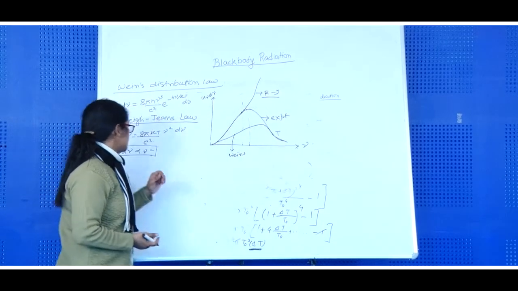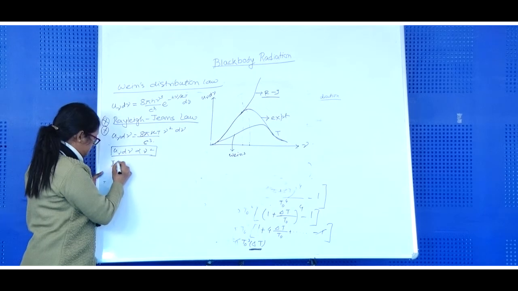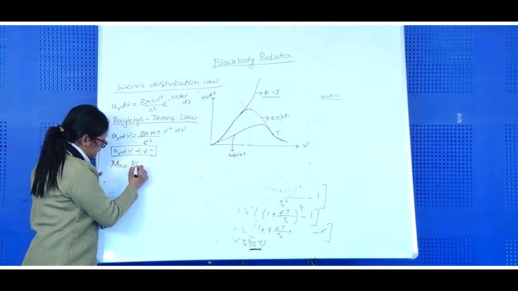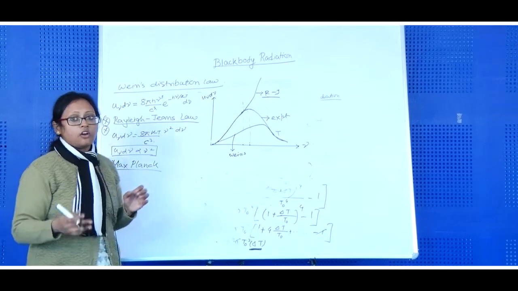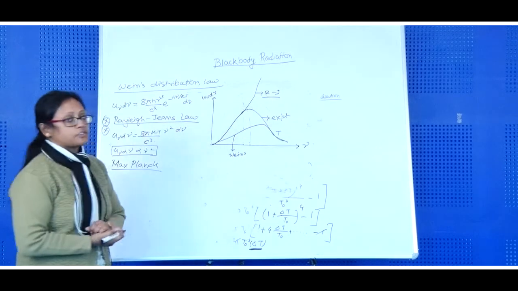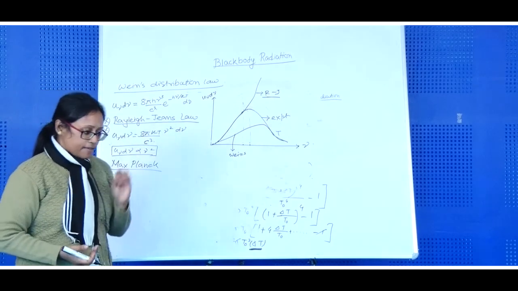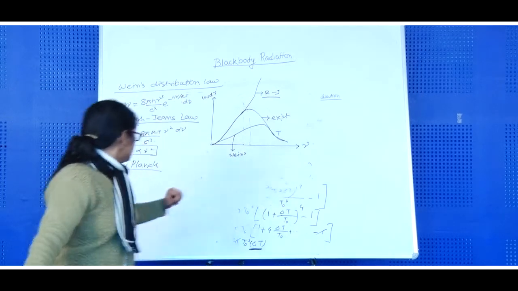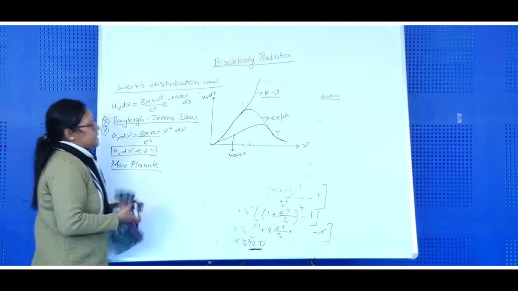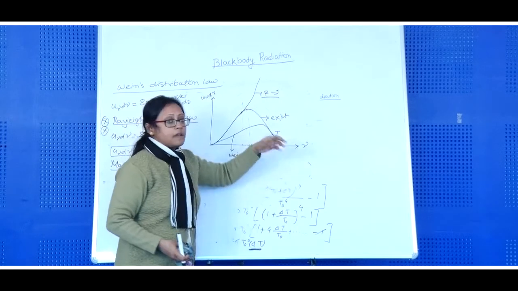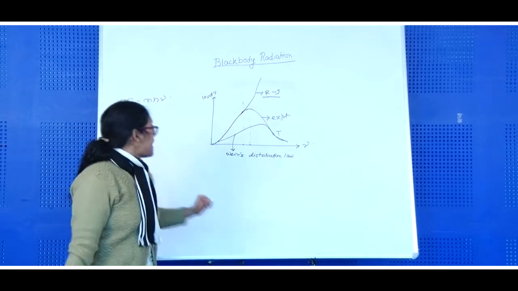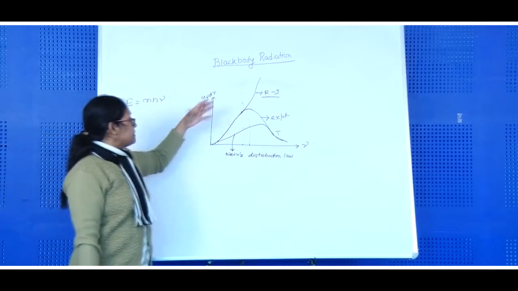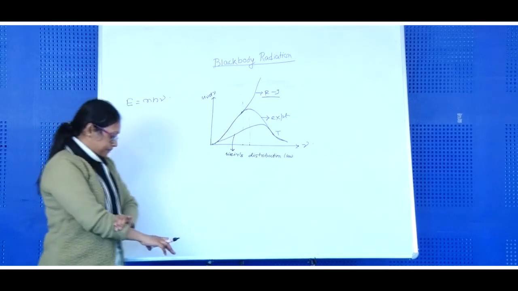So obviously then Max Planck thought that there is some need to revise the classical electromagnetic theory. Then he explained the experimental result by bringing in the concept of quantization. Then Max Planck implemented the idea of quantization.